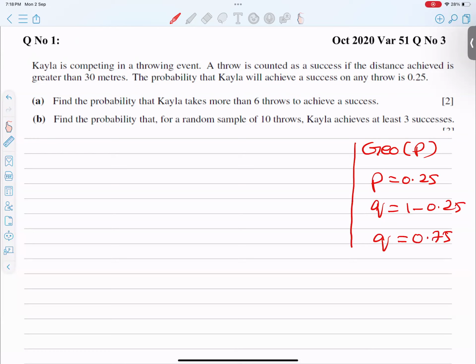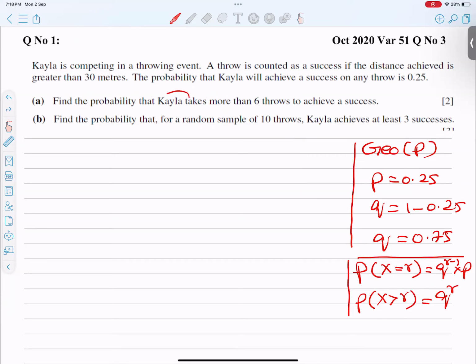And he's saying more than 6. We have two formulas for this kind of situation. The first formula is for equal to R, and that is Q to the power R minus 1 into P. But what is the formula for more than R? For X more than R, the formula is only Q to the power R. So let's implement this formula because he said more than 6: K takes more than 6 throws to achieve the success.